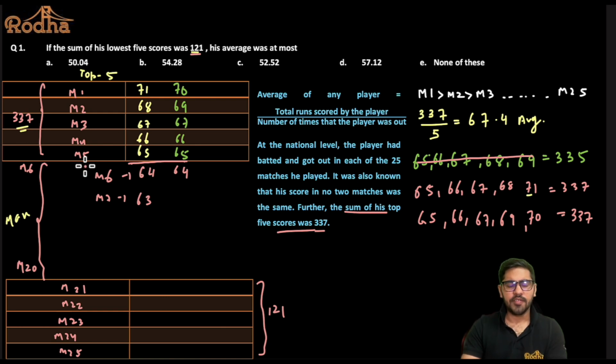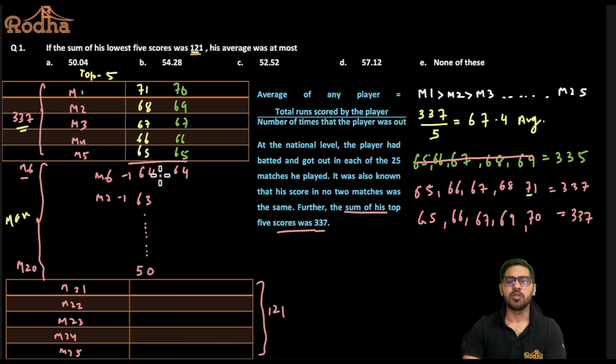After match 5, up to match 20, there are 15 matches. So this score will go down to 50, right? It should go down to 50, isn't it? Because from match 6 to match 20, how many matches are there? Exactly 15 matches are there, right?